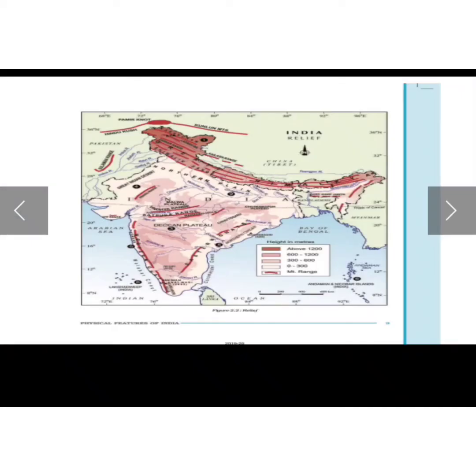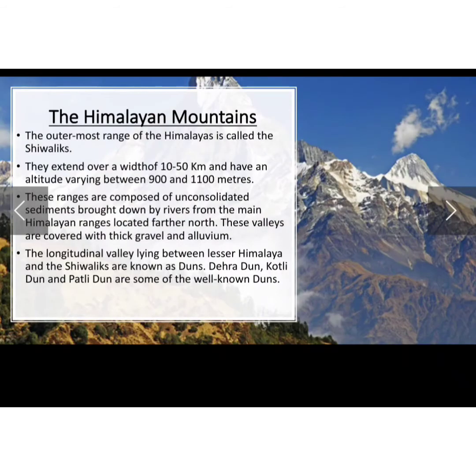You can see in the map, this is the entire Himalayan range. We can see the entire Himachal range, in which we can also see the Shivaliks. Now talking about the outermost range of the Himalayas, they are called Shivaliks.